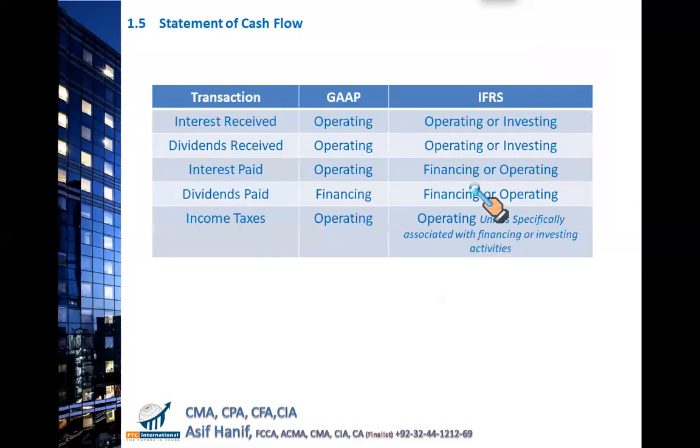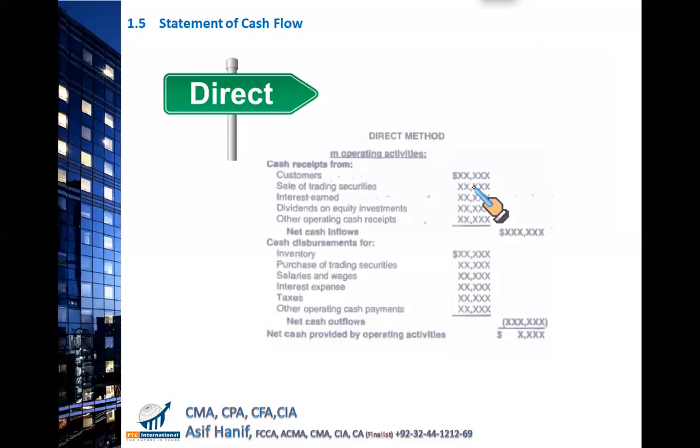This is it. This is the direct method where you have the cash receipts from your customers, cash received by selling trading securities. We will discuss this in our subsequent classes. What are trading securities? Any interest earned, any dividend received, or any other cash flow. These are all operating cash inflows. And then all the operating cash outflows: payment for inventories, purchase of securities, salaries paid, interest paid, taxes paid, or any other operating expenses paid.